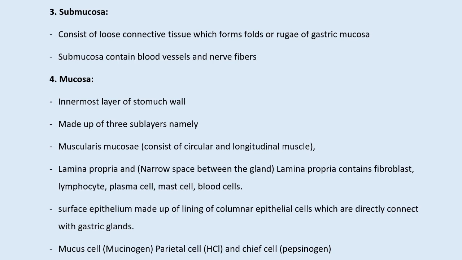The lamina propria contains fibroblasts, lymphocytes, plasma cells, mast cells and blood cells, while the surface epithelium, which is in direct contact with food, consists of columnar epithelial cells. The gastric pits transport the gastric juices from the gastric gland and directly release them into the lumen of the stomach with the help of the surface epithelium. That is why the food is completely digested in the stomach.